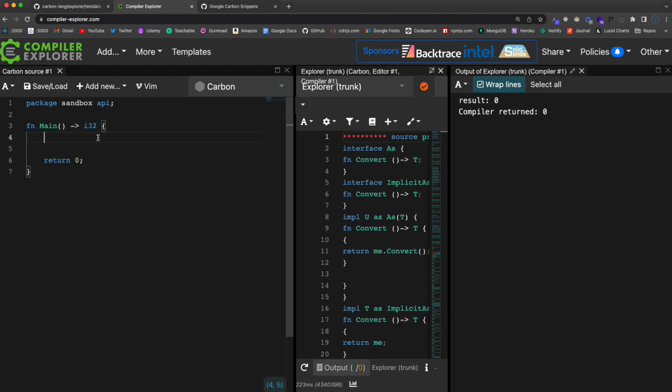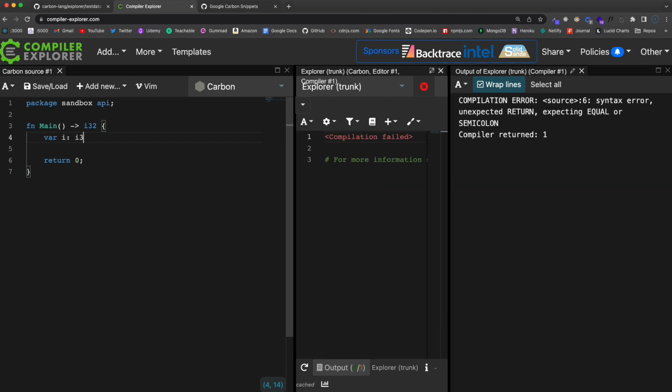So I'm just going to basically say if the variable is not equal to 0, then we want to decrement, and we'll count down to 0. So we'll create a variable. Let's say var I, set I32, and set that to 11.